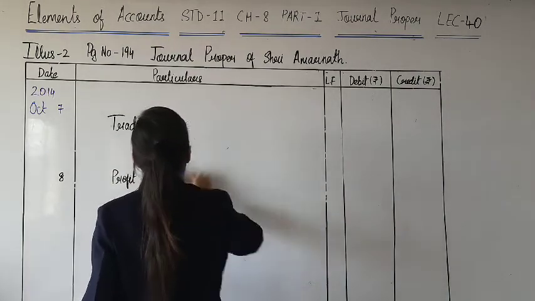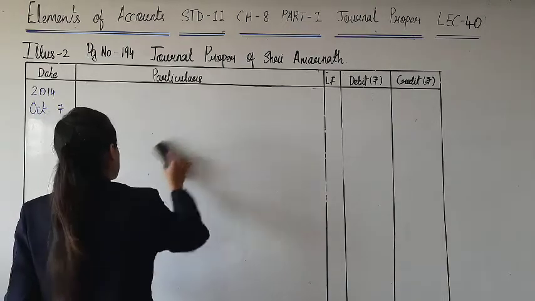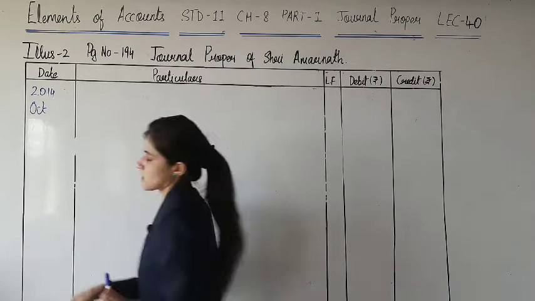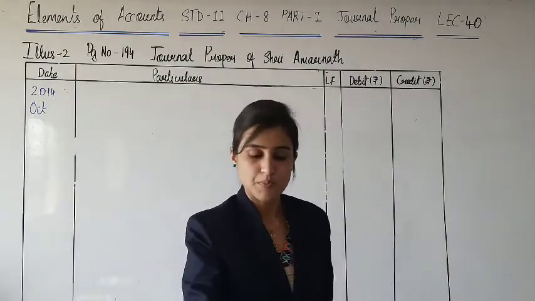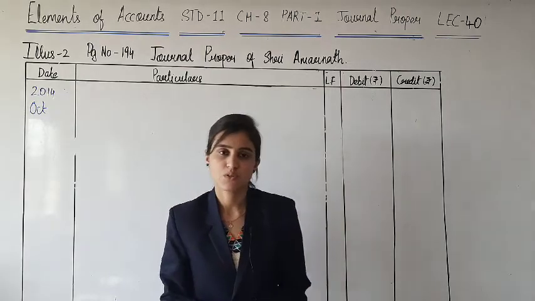Purchase account. Purchase is always of what? It's of goods. Yes. So goods accounts are to be transferred to trading account. Now what is the basic balance of purchase account? It is debit balance. We know that very well.